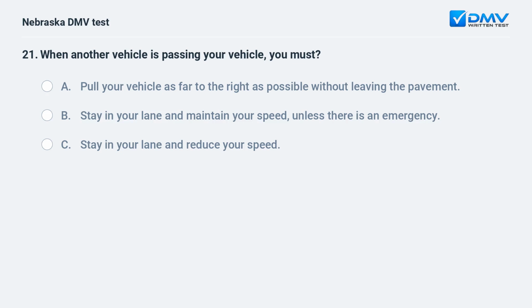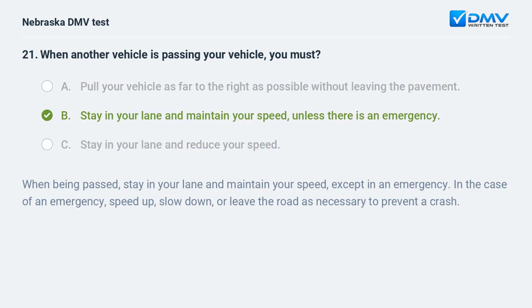When another vehicle is passing your vehicle, you must A. Pull your vehicle as far to the right as possible without leaving the pavement. B. Stay in your lane and maintain your speed, unless there is an emergency. C. Stay in your lane and reduce your speed. B. Stay in your lane and maintain your speed, unless there is an emergency. When being passed, stay in your lane and maintain your speed, except in an emergency. In the case of an emergency, speed up, slow down, or leave the road as necessary to prevent a crash.